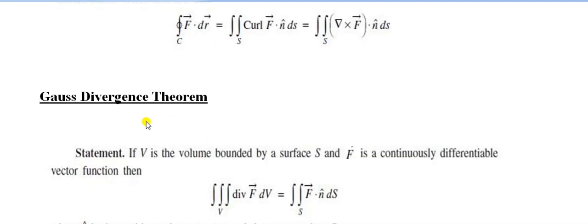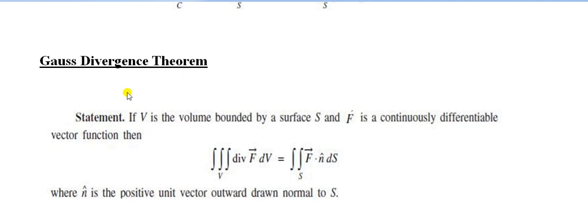Another one is the Gauss divergence theorem.